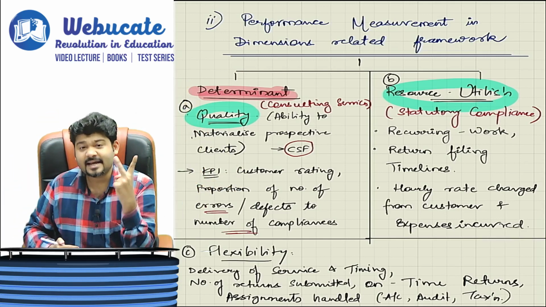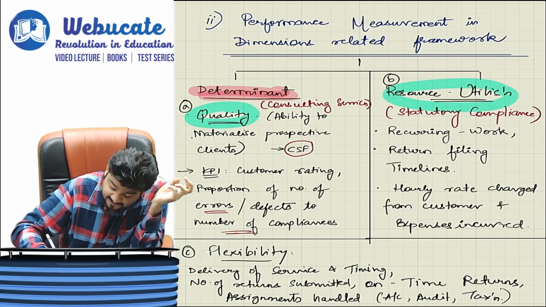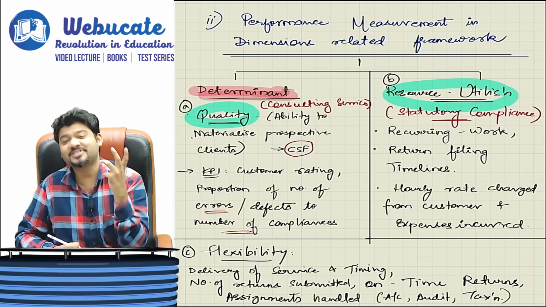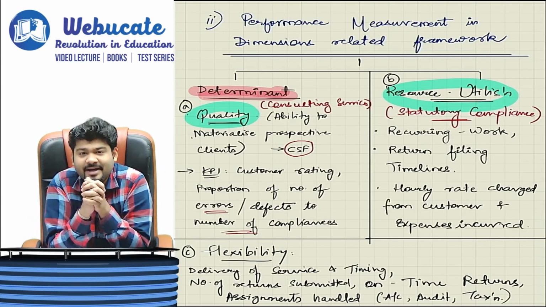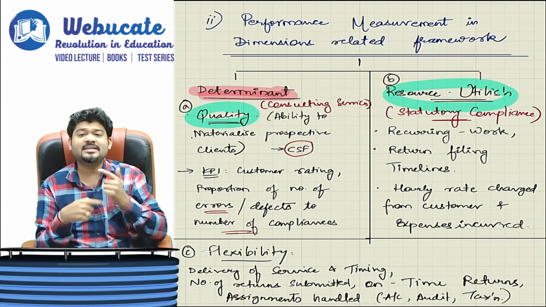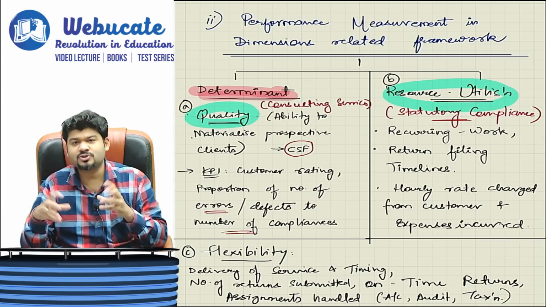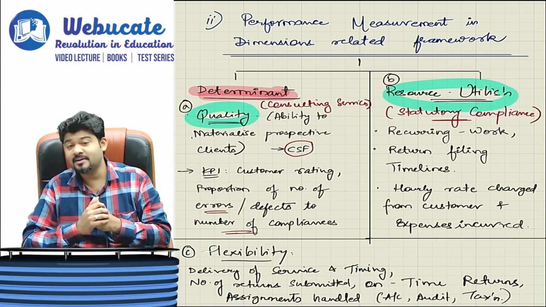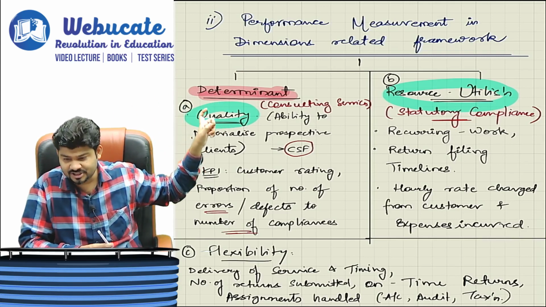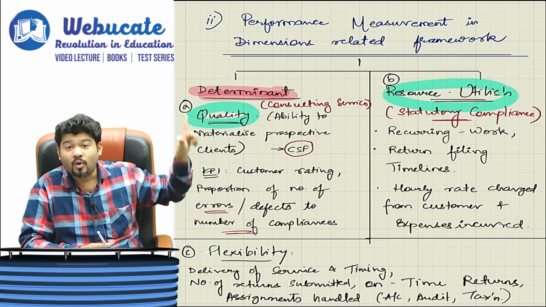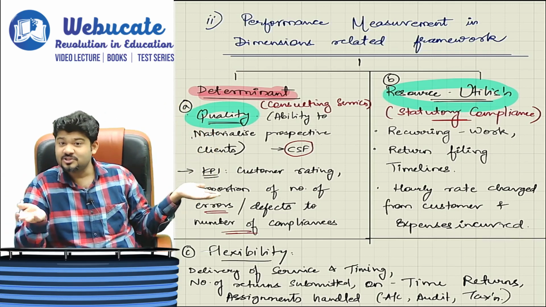First, done. Second is your resource utilization. For resource utilization, ICAI specified that statutory compliance division is responsible for resource utilization. Now statutory compliance, what is a statutory compliance? Say for example, every month if a GST return is to be filed, can I say it is a statutory compliance? Correct. If a stat audit has to be filed every 3 months, can I say it is a part of a statutory compliance? Correct. So this is where, in terms of resource utilization, what is the recurring work that you are doing? Because for every recurring work, you are going to charge a fee, which is going to increase your revenue.